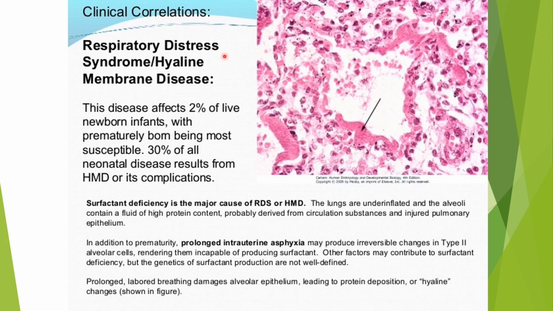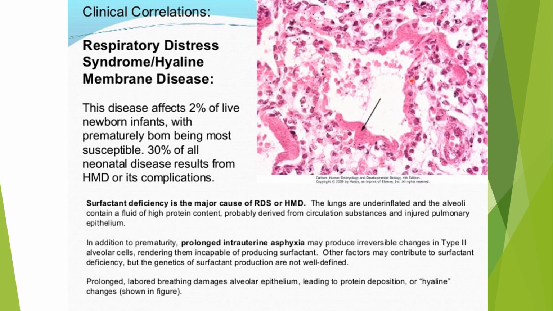Among the anomalies associated with the development of the lung, the most common is respiratory distress syndrome, previously called hyaline membrane disease. This disease affects 2% of live-born newborn infants, with prematurely born infants being most susceptible. 30% of all neonatal disease results from hyaline membrane disease or its complications.